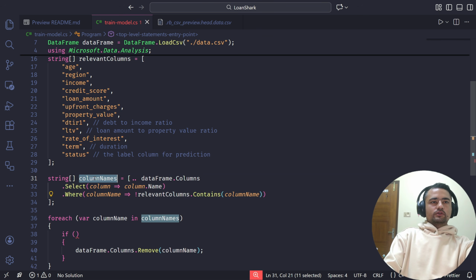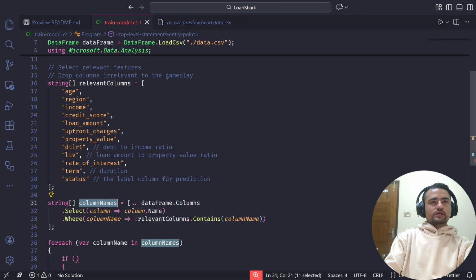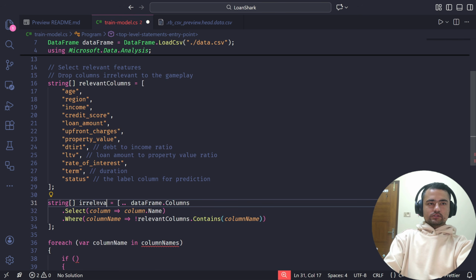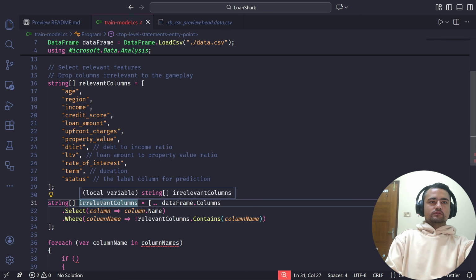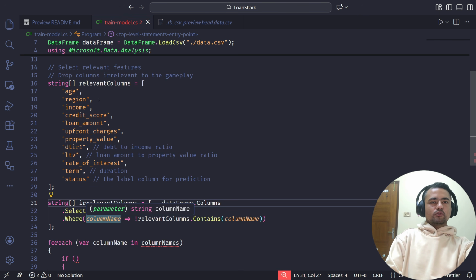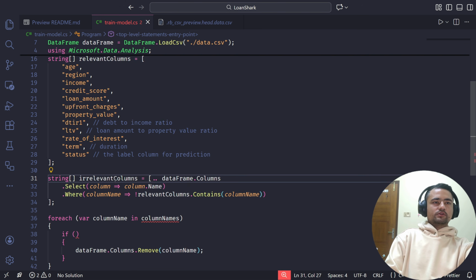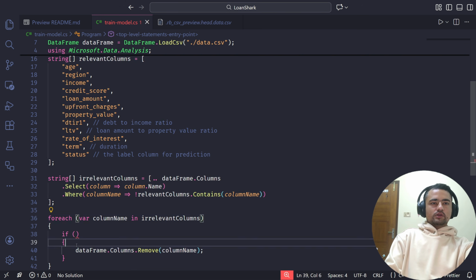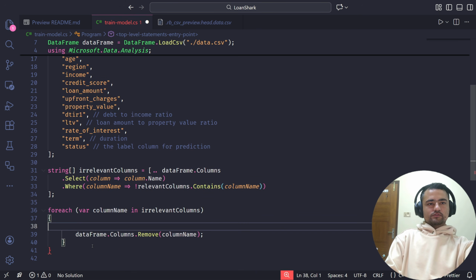So now in the column names, I already applied the filter. So I have all the names of the columns which are not in this array. Instead of column names, I'll just call it irrelevant columns, because they are the names of the columns which are not relevant, so irrelevant columns. And I'm going to loop through the irrelevant columns. I don't need to check anything here because the filter is already applied.